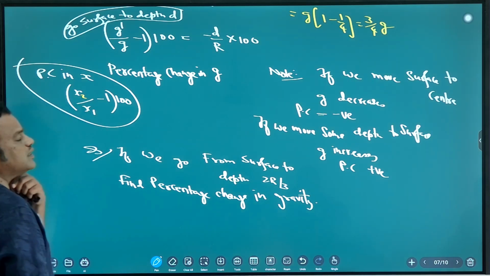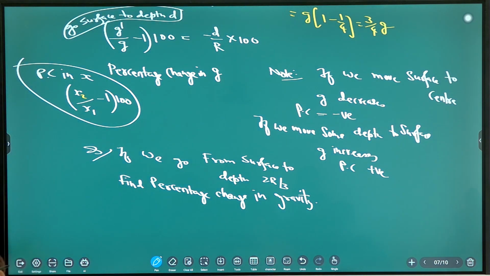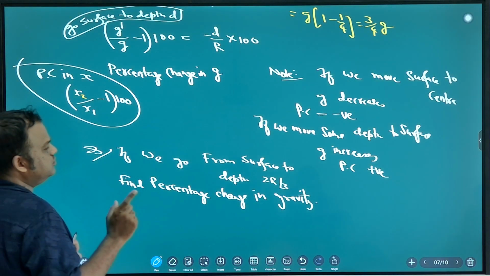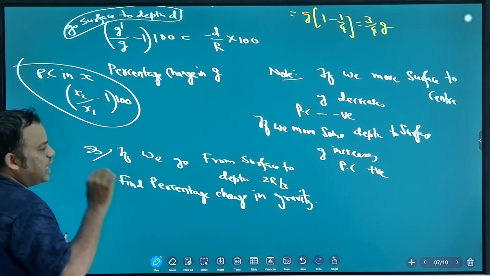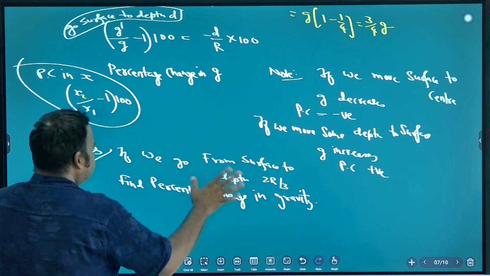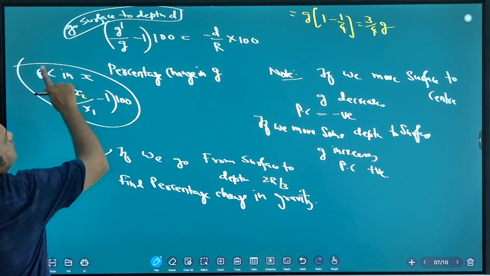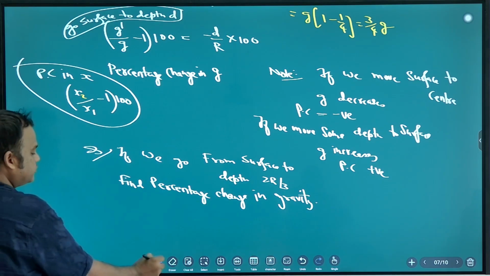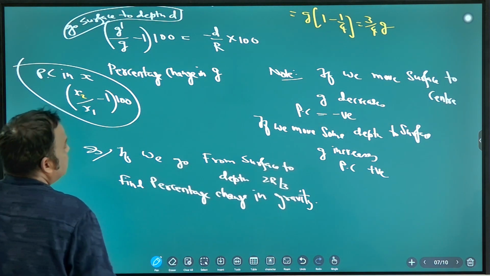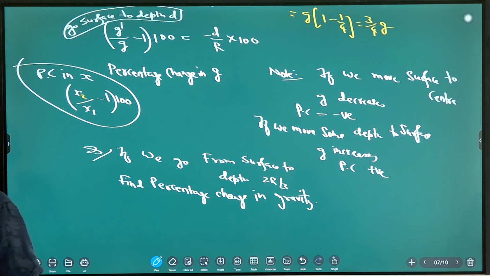So what is the depth? How much is depth? R by 3 or 2r by 3? 2r by 3. Okay, carefully you have to solve. Read the question carefully. This is the formula. You are going from surface to depth.